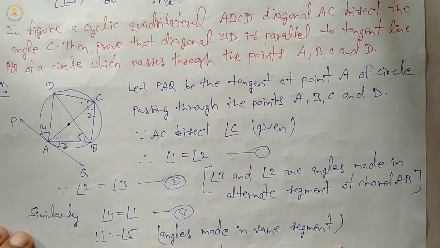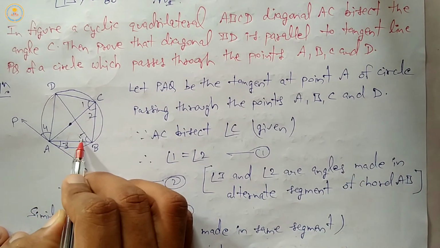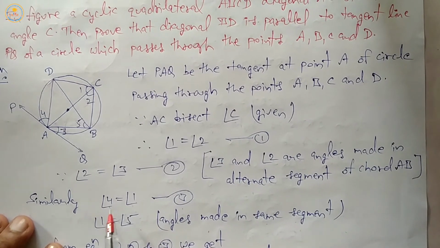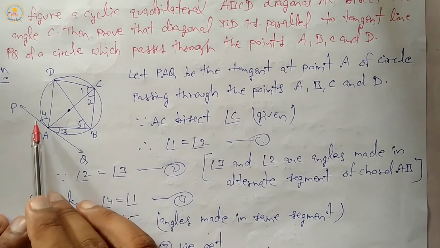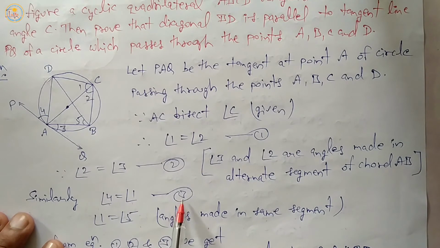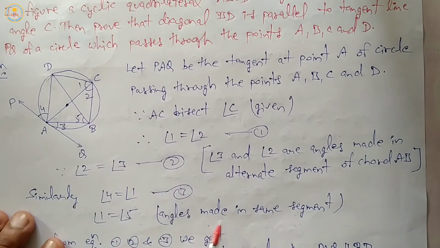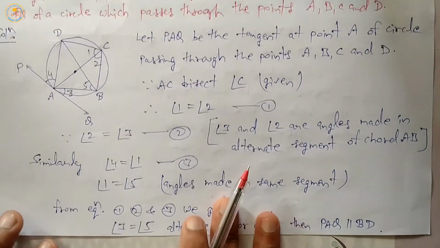Angle 1 equals angle 5, angles made in the same segment. Similarly angle 4 equals angle 1, equation third. Now angle 1 equals angle 5, angles made in the same segment.